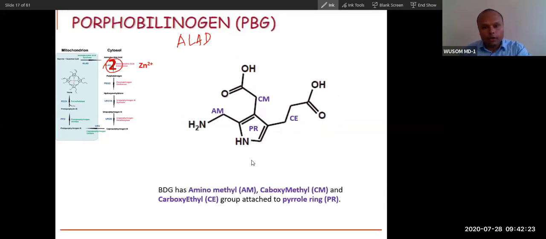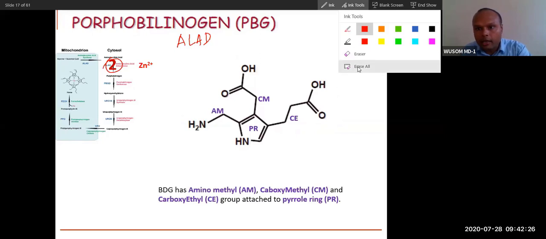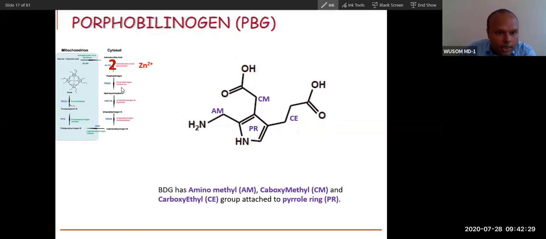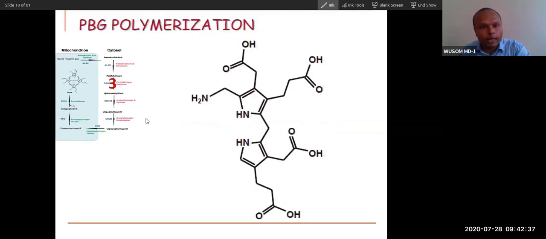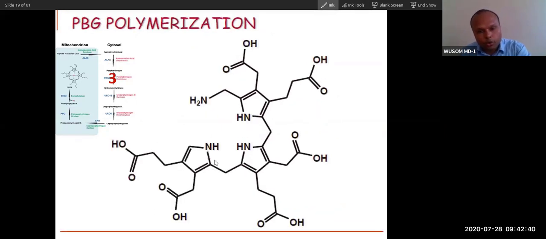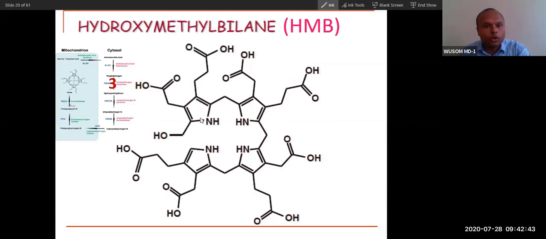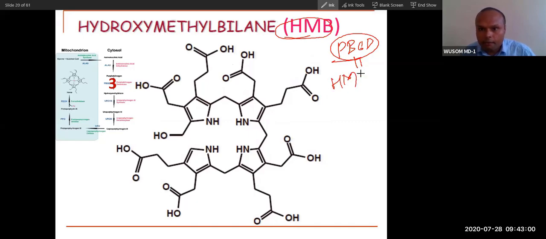Now you can see how it will polymerize, and polymerization will be done by the third enzyme, called porphobilinogen deaminase, PBGD. So PBG is the third enzyme. You can see it will do polymerization like this. Again, a third molecule will come and polymerize, and a fourth molecule will come and polymerize. This is done by PBGD, porphobilinogen deaminase. This linear compound is called hydroxymethylbilane, HMB. That is why this enzyme is sometimes also called HMBS, hydroxymethylbilane synthase.